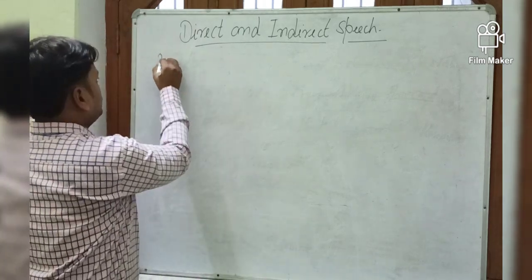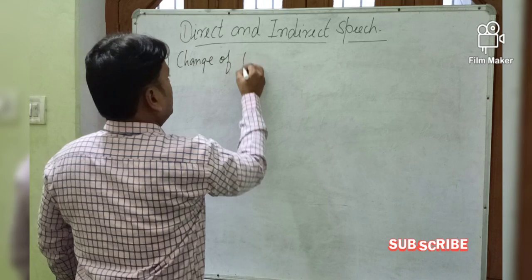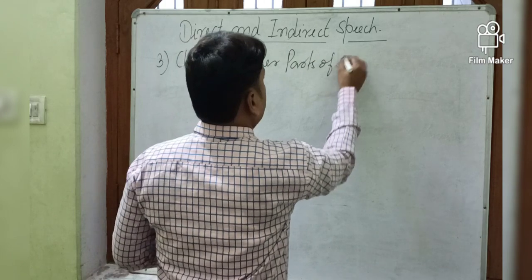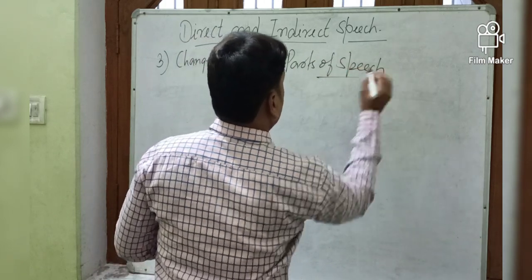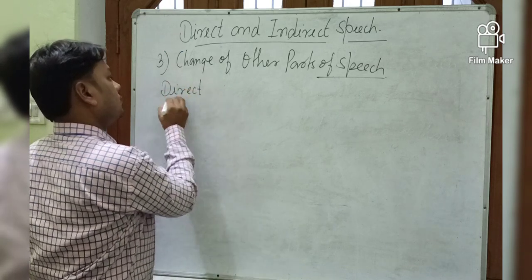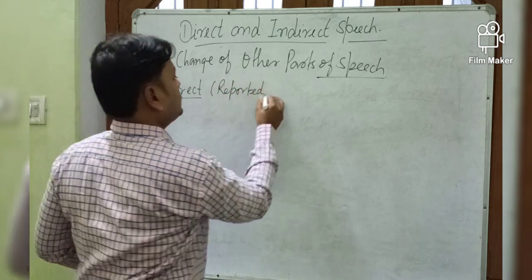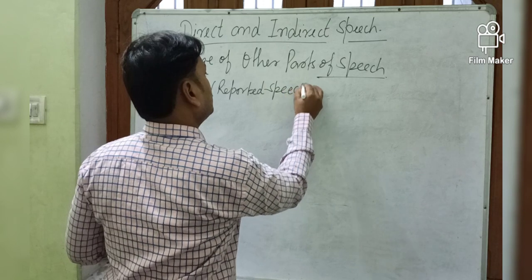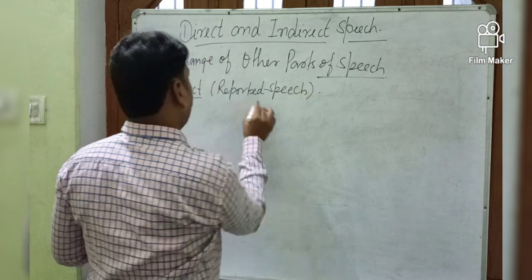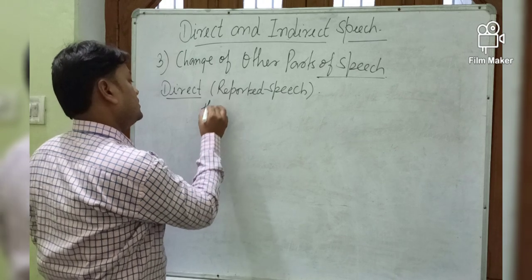So the third one, first you see, change of other parts of speech. Suppose in direct speech, in reported speech, you find some of the parts of speech like this.